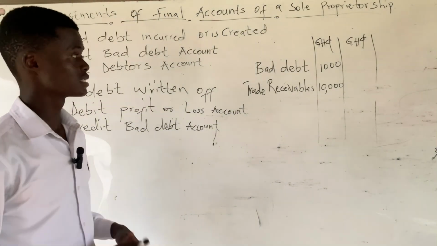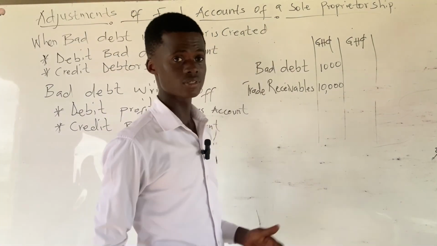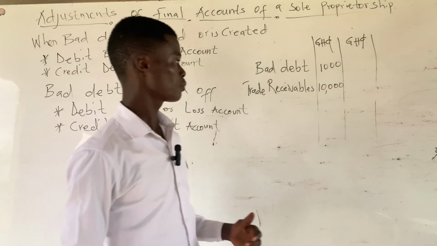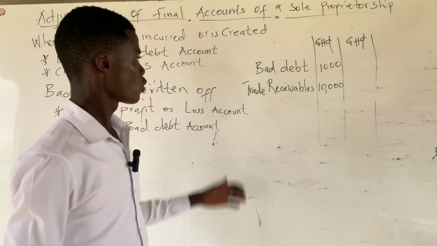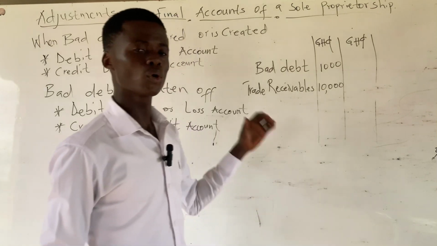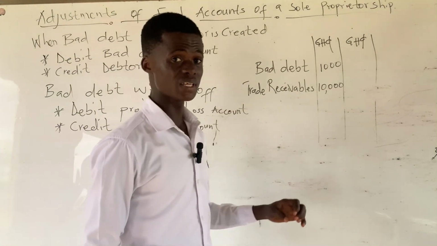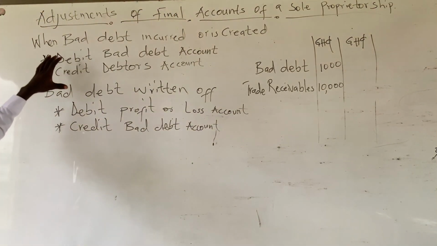Assuming on the trial balance, we have bad debt of 1,000 cedis and trade receivables of 10,000 cedis. So in treating this bad debt, because it is on the trial balance, it means it has already gone through the first double entry.